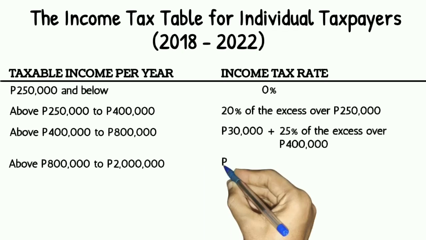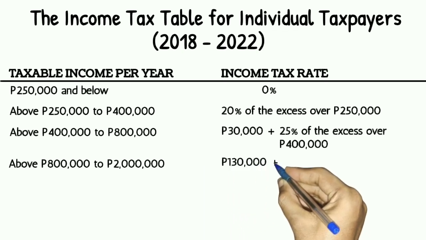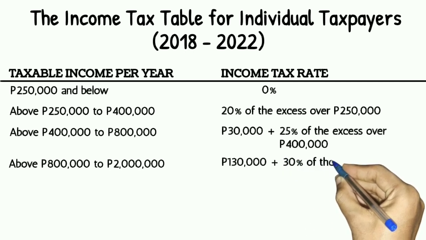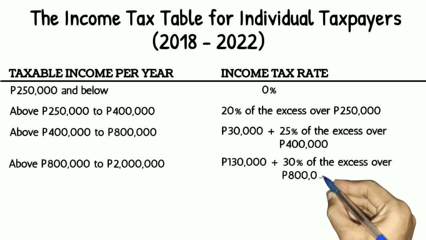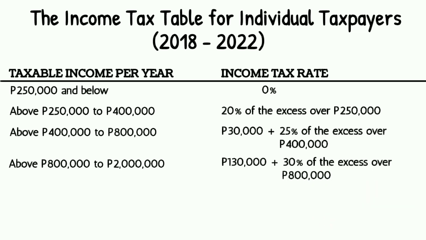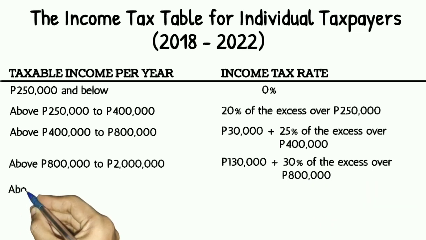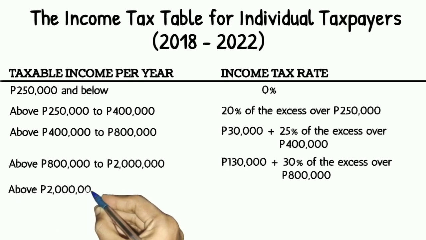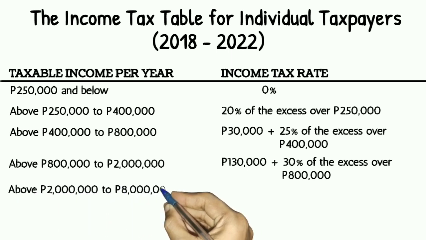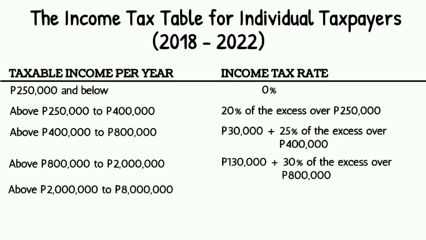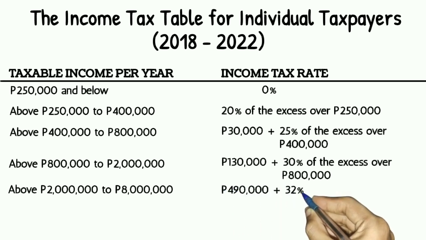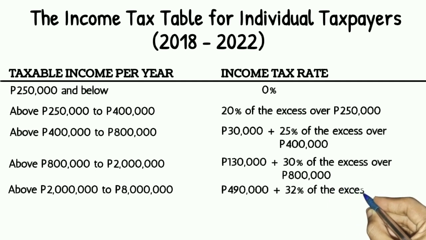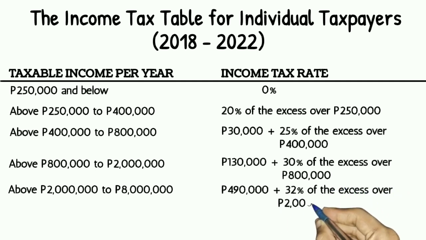If the taxable income per year is above 800,000 pesos to 2 million pesos, the income tax rate is 130,000 pesos plus 30% of the excess over 800,000 pesos. If the taxable income per year is above 2 million pesos to 8 million pesos, the income tax rate is 490,000 pesos plus 32% of the excess over 2 million pesos.